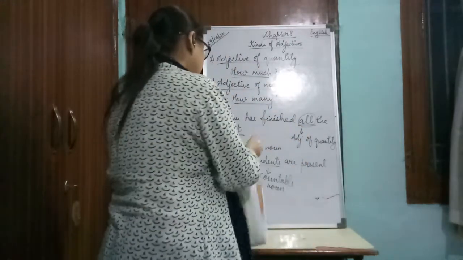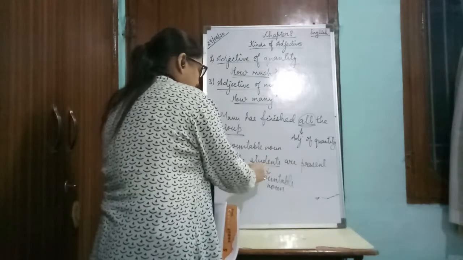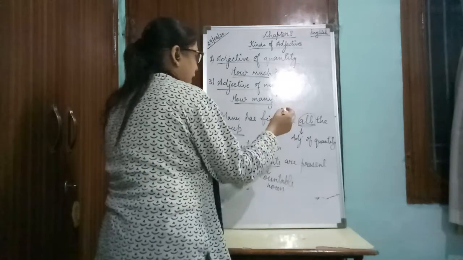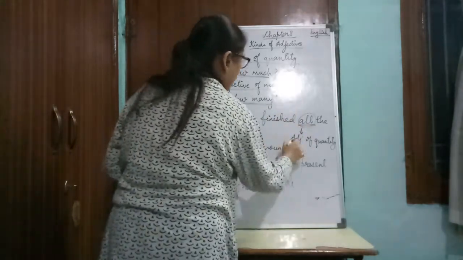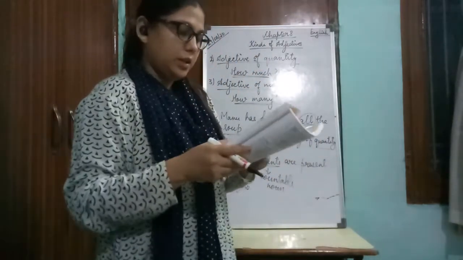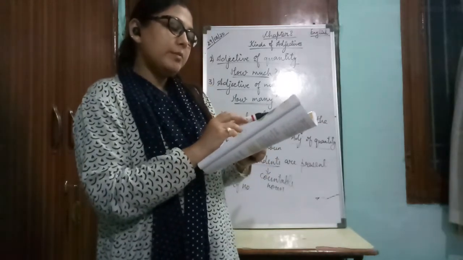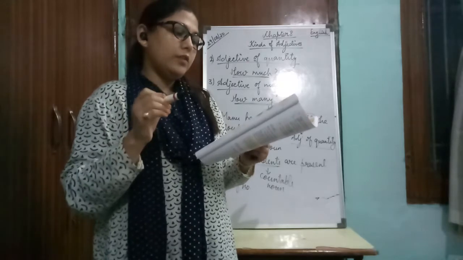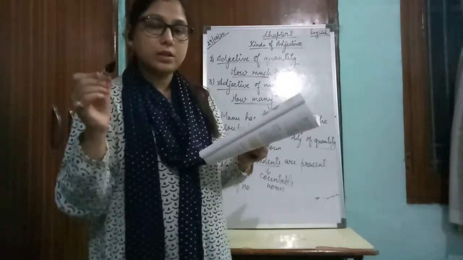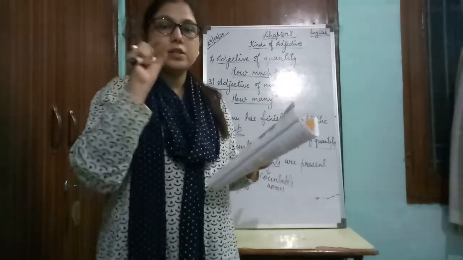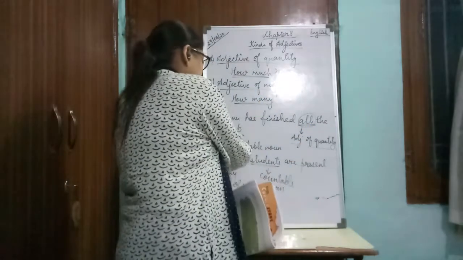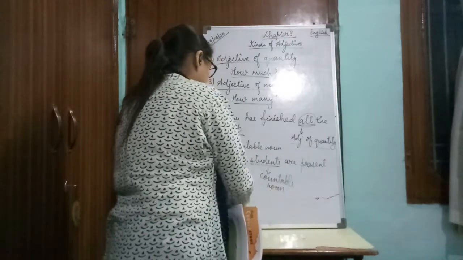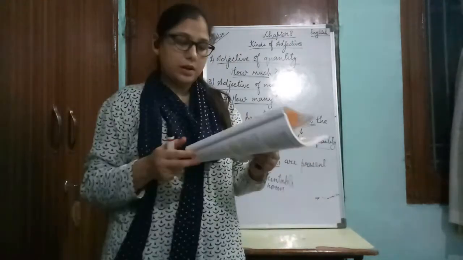So when we use an adjective with a countable noun, it is an adjective of number, and when it is used for an uncountable noun, it is an adjective of quantity. The same thing is written here. The same adjective may be called an adjective of quantity or an adjective of number depending upon its use in the sentence. If it is used for an uncountable thing, it is an adjective of quantity, and if it is used for a countable, then it is an adjective of number.